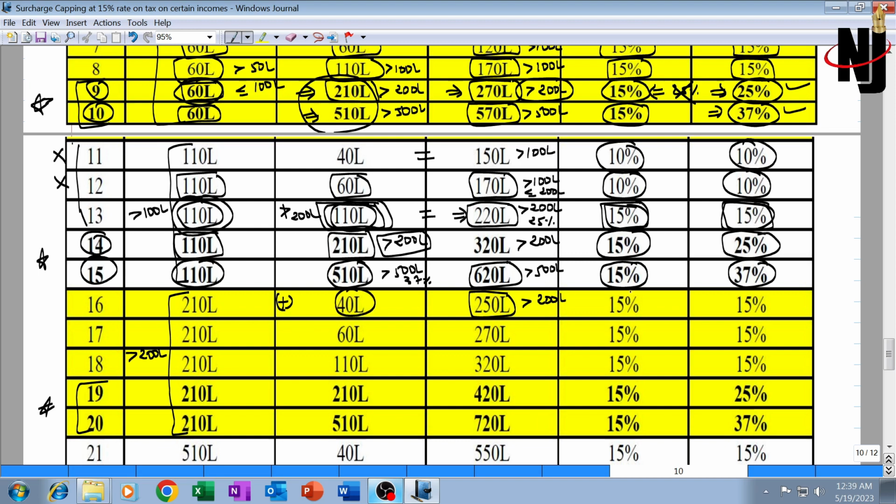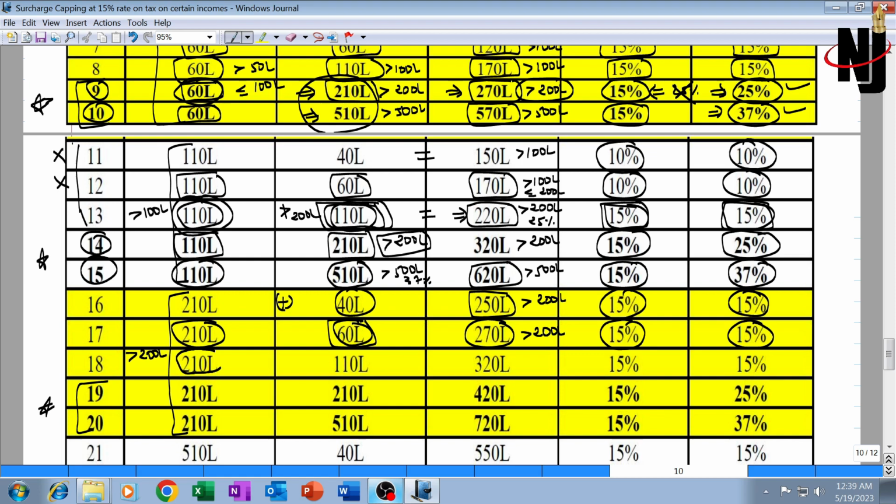If that is the situation, the surcharge rate will be 15% on tax on both of them. Again, same situation: 210 lakh is a special income, more than 2 crore. Normal income is 60 lakh, less than 2 crore. Total is 270 lakh, which is more than 2 crore. If normal income, other income, is less than 2 crore and the total income is greater than 2 crore, then the surcharge rate will be restricted to 15% on both of them, on tax on both the incomes.